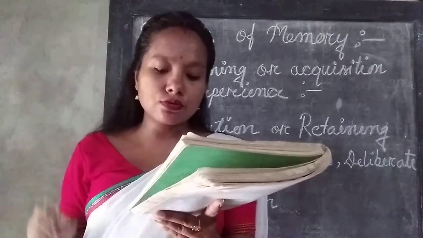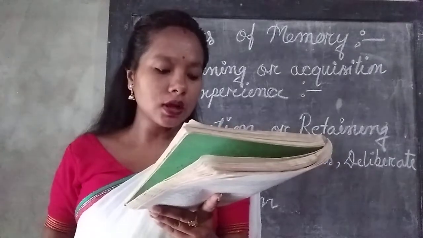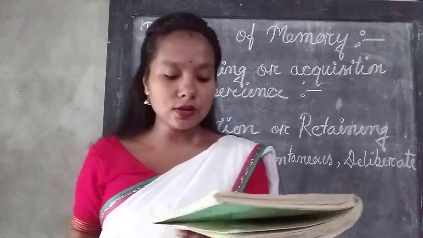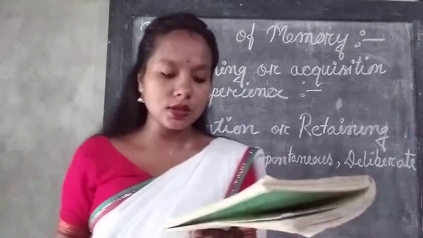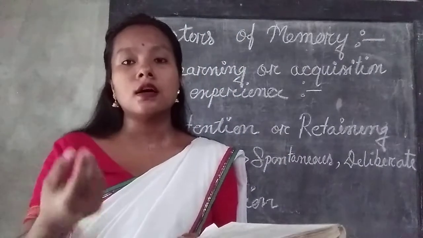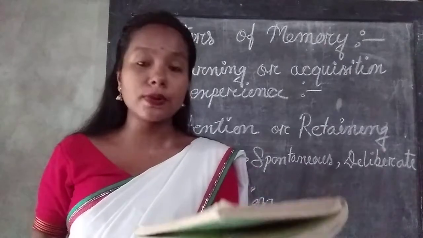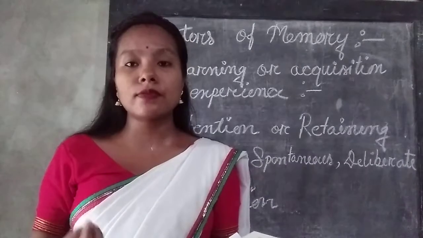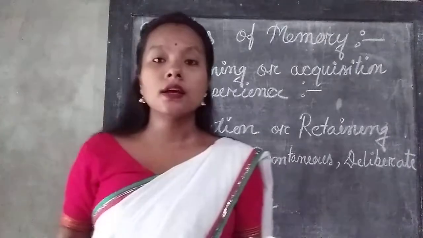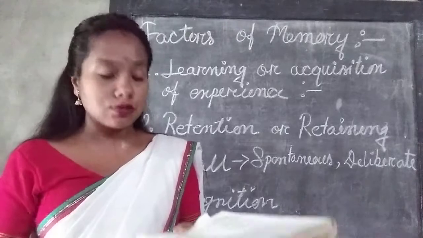Retention depends upon 3 conditions: frequency of impression, recency of impression, and interest. Frequency of impression is how often we see that experience. Recency of impression is when we got that experience or learned that particular thing. The last one is our interest.